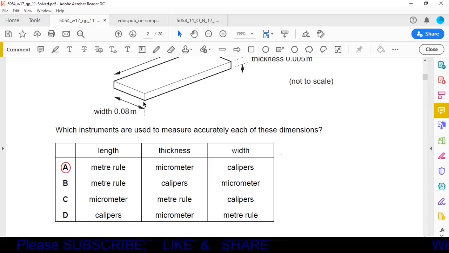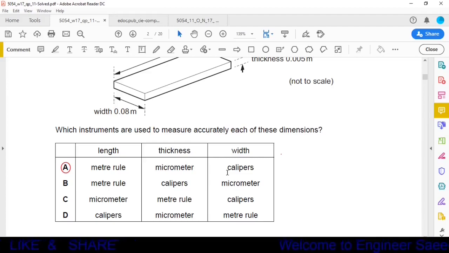Now to calculate the width, vernier caliper or calipers are given in the option A. Now to calculate the thickness, we will use a micrometer because micrometer is the most precise instrument to measure a length of 0.005 meters. So option A is the correct one. To calculate the length, we have to use meter rule. To calculate the thickness, we have to use micrometer. To calculate the width, we have to use caliper. So our correct option is option A.